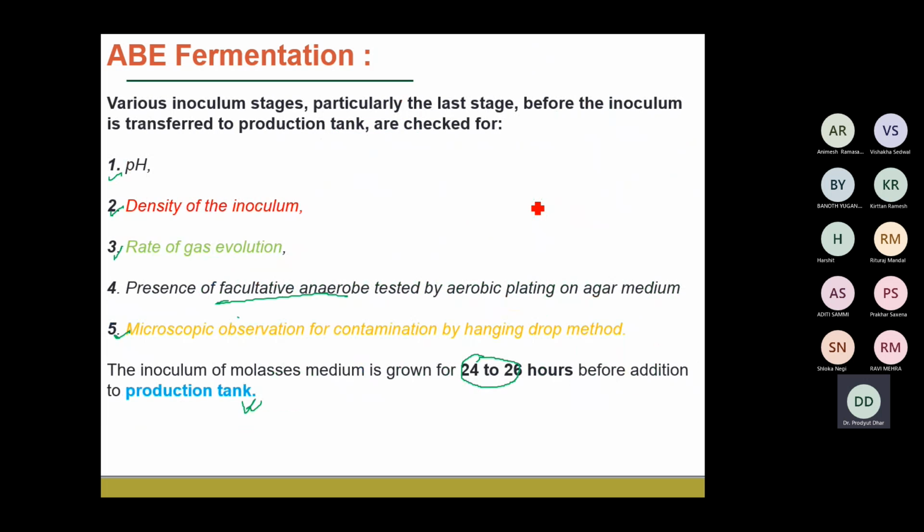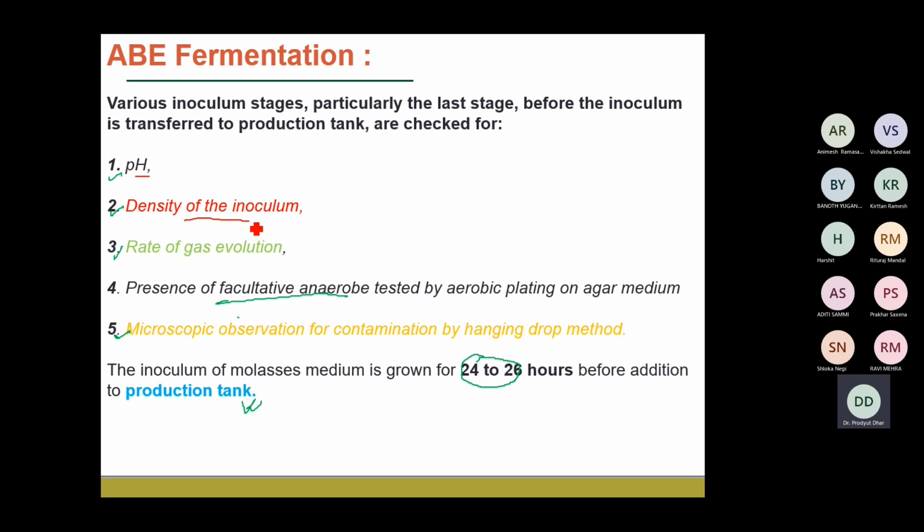And when we are carrying out the seed fermentation process and looking into the several stages and steps, there are several things that we look into. One is the change in the pH, and we'll see what happens at each step of the pH change. Then we look into the density of the inoculum.